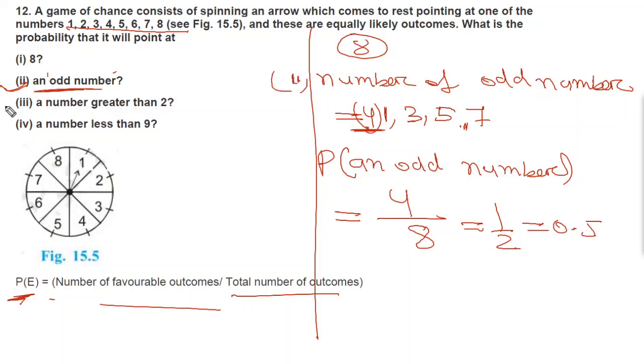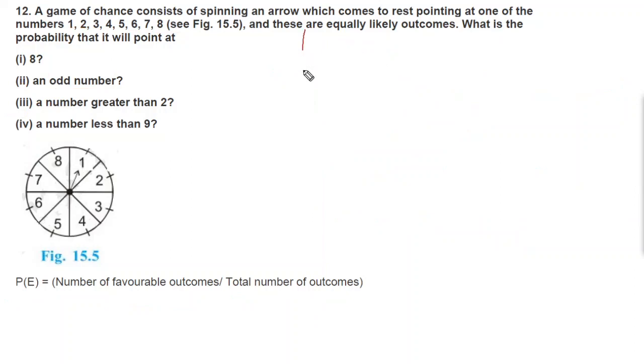Now we'll move to part 3. A number greater than 2. So same here, total number of outcomes is 8 and the numbers greater than 2.